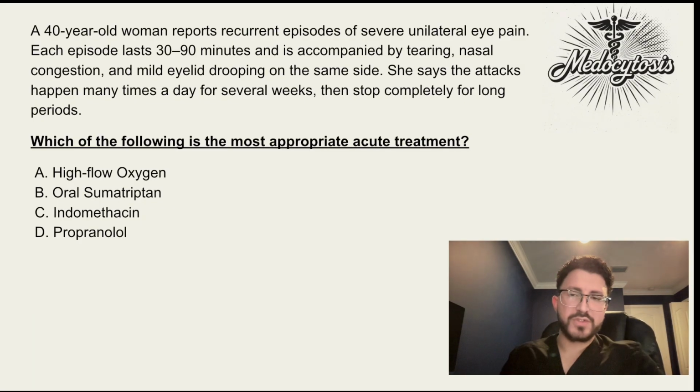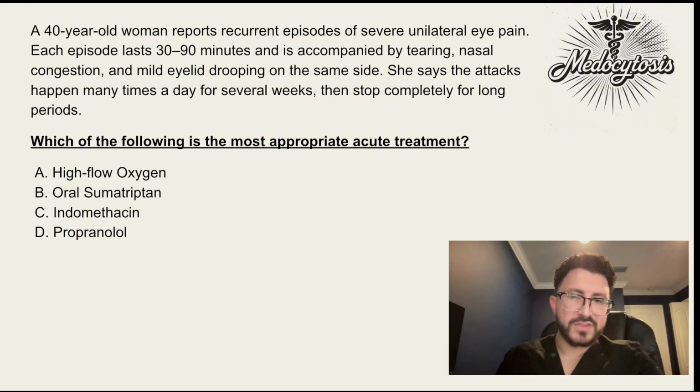So let's start from options D and then work our way to A. Propranolol, used for migraine prophylaxis, not for acute treatment. It has no role in treating these short, severe cluster headaches. Prophylaxis here would be verapamil in cluster headache, not propranolol. Therefore, this answer is incorrect.